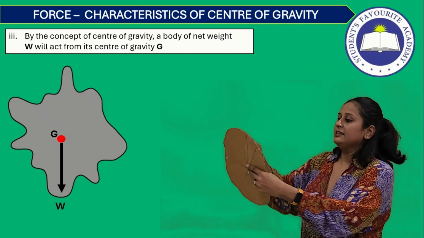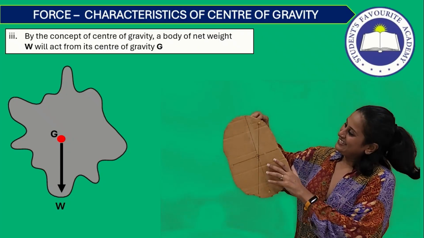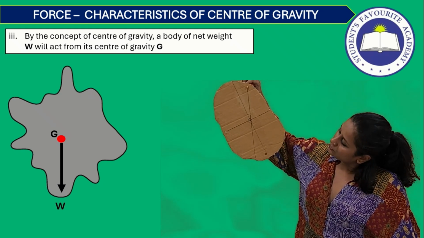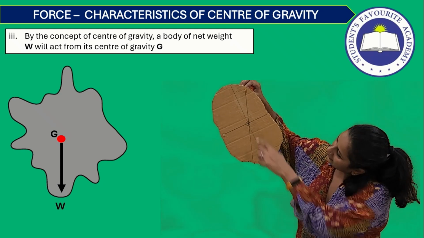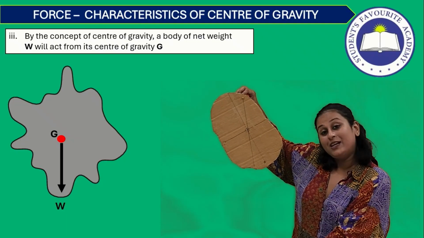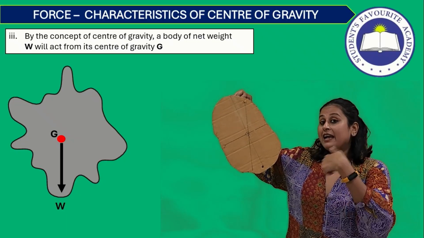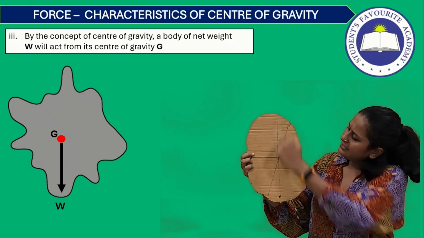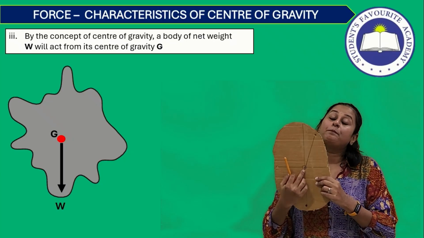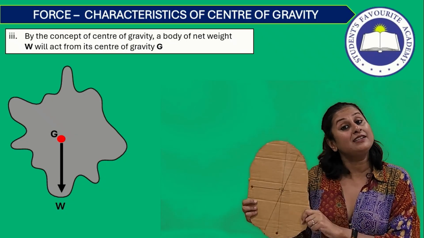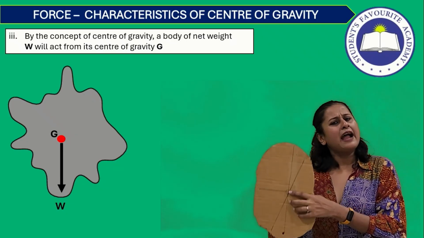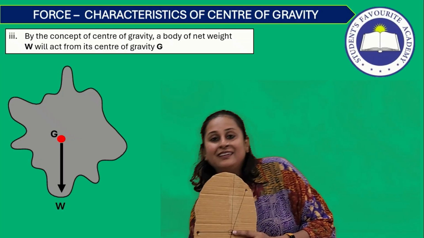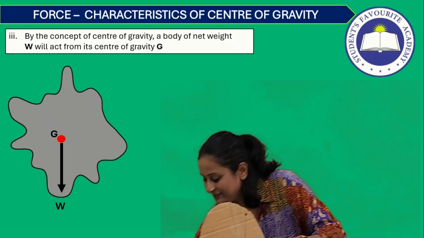And again I have taken the third point, which is this. And again I am waiting till the body comes to rest. And this is the point that I get. So I am drawing a straight line towards the surface of the earth because the gravitational force of the earth plays a huge role. Now, if you see, these 3 lines will meet at a particular point. These 3 lines will intersect at one point, and that point should be the center of gravity. How to test it? Let's try to balance it at that point.